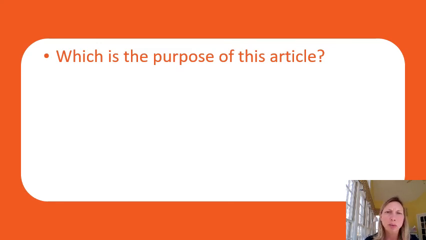What we're going to ask ourselves is, what is the purpose of this article? So if you turn to page 116, authors write for three main purposes. They provide information to inform about a topic, they persuade you to think or do something, and they also write to entertain. So if you read the first one, it says bicycle care.